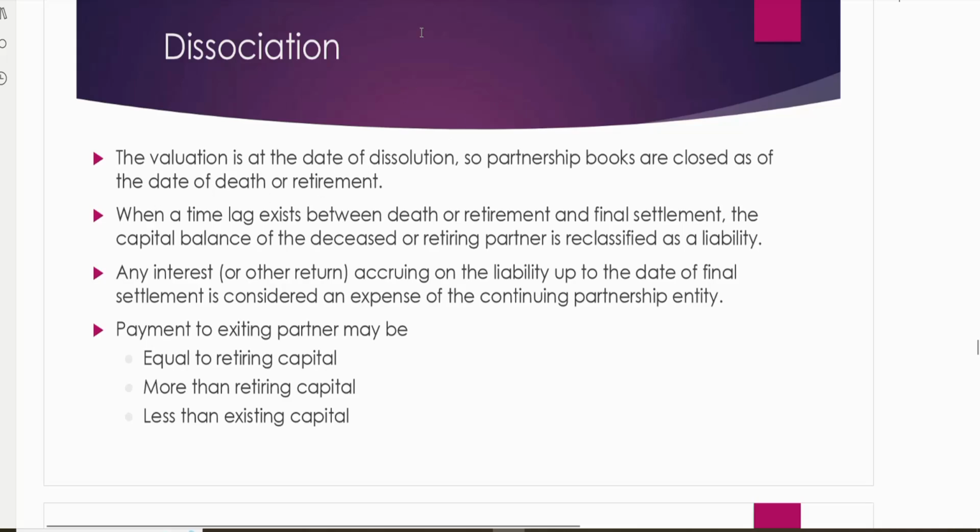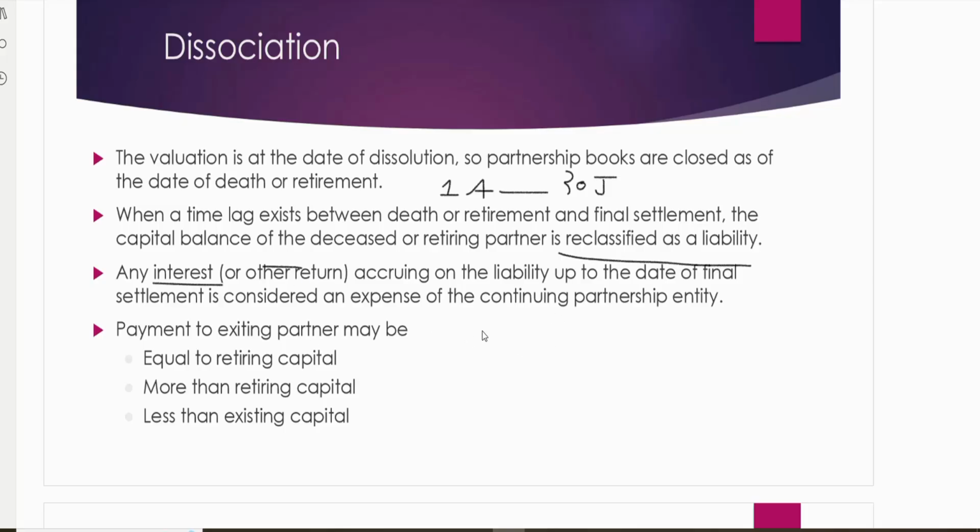Now, for example, on 1st of April we are closing the books, but we're not in a position to settle the claim of this leaving partner. So our settlement might be delayed. If the retirement is on 1st of April and we are planning to settle his claim by 30th of June, then there is a time lag between the settlement. During this time, the partner is not the owner because he left. So his ownership which we need to give him will become a liability for the business. And this liability will have interest or increased value when we finally settle it.